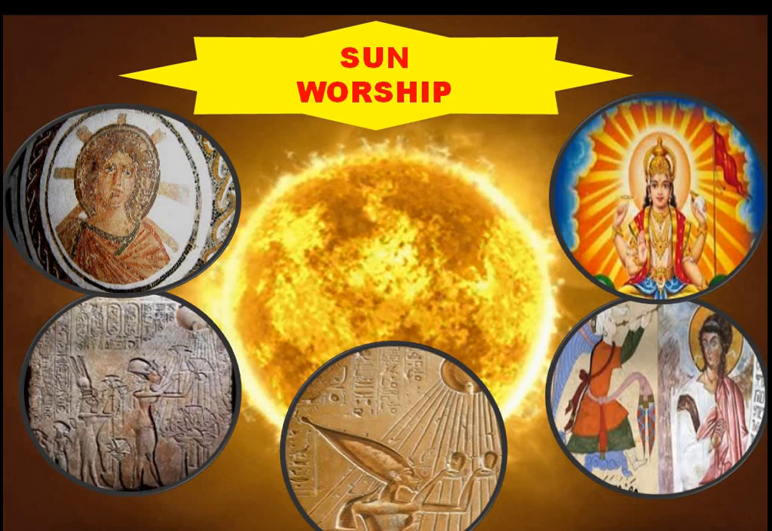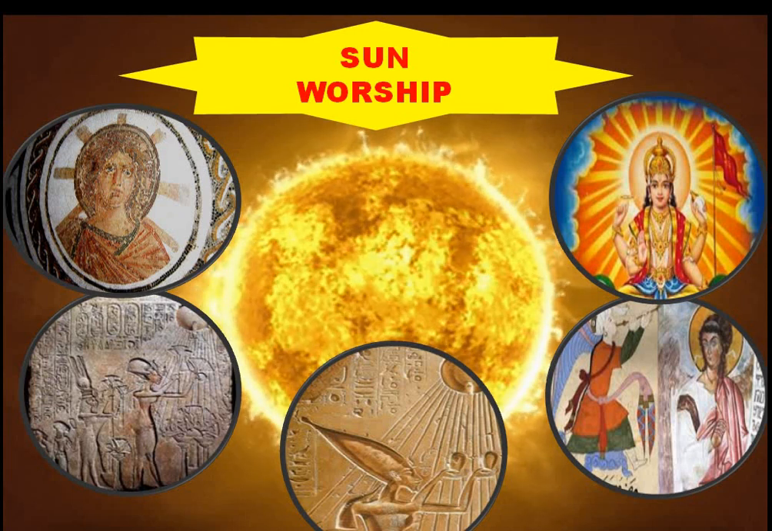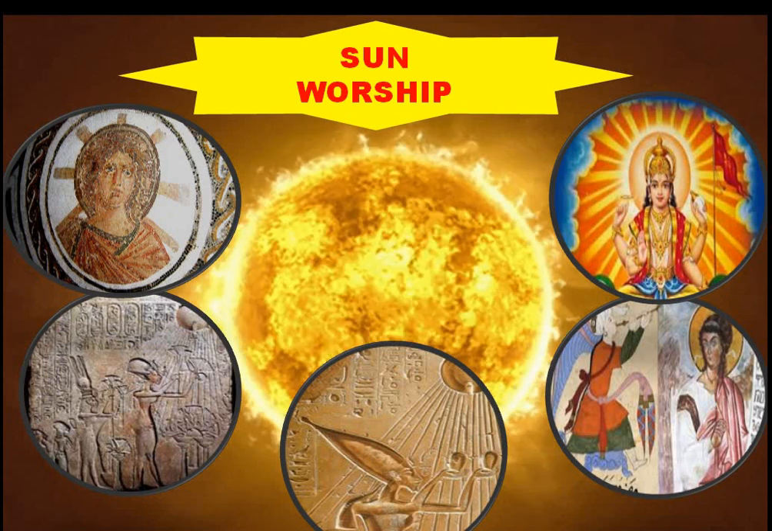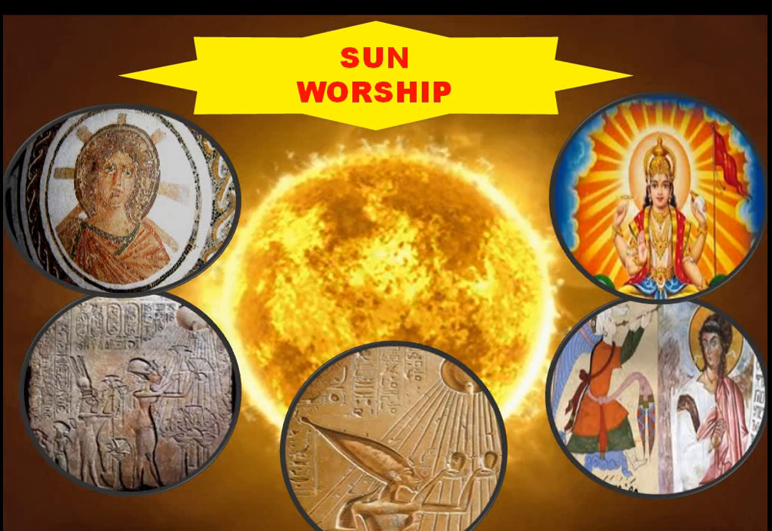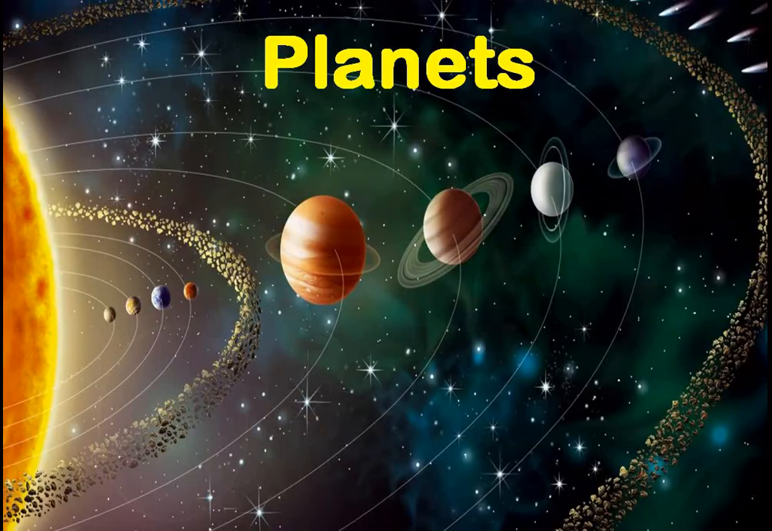In the earlier times, people used to worship sun because it was thought to be the major source of energy. So people used to worship the sun. All the ancient forms of civilization like Greeks or Romans or Indians or Egyptians, they used to worship sun. Now let's come to the next part, that is planets.